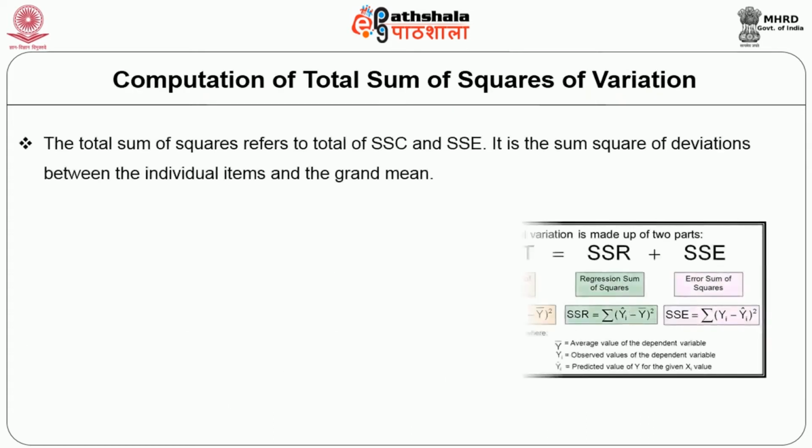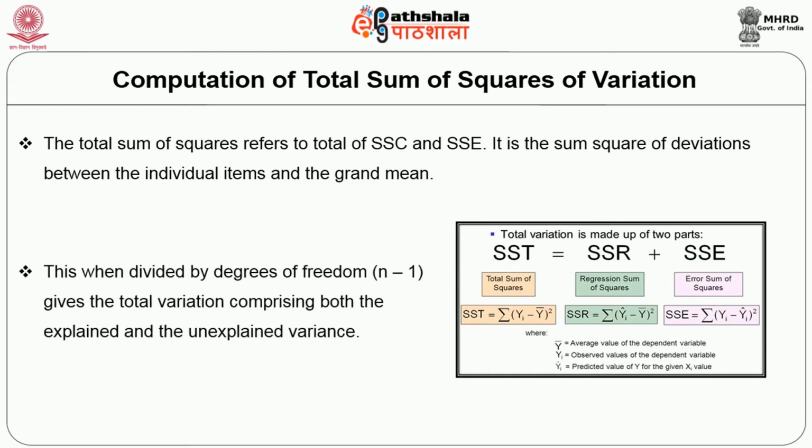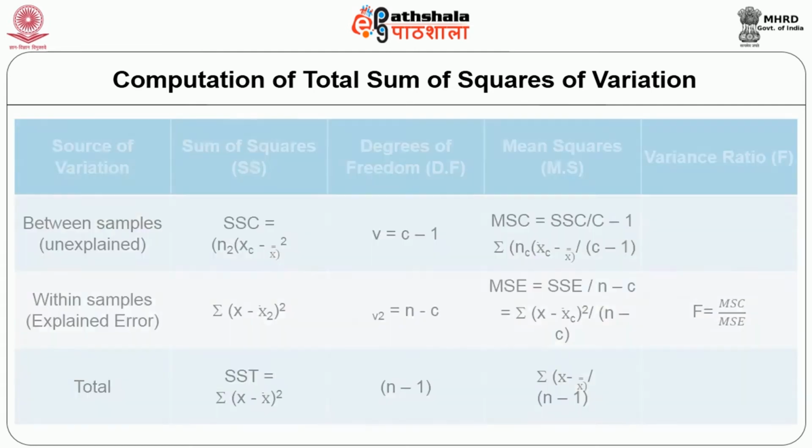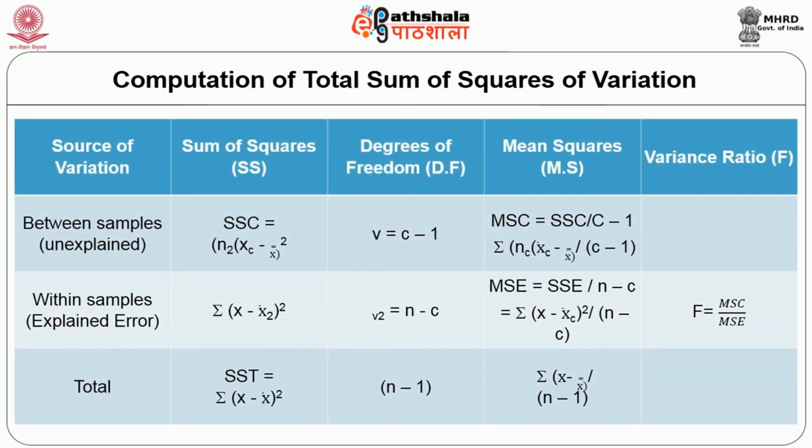Computation of the total sum of squares of variations. The total sum of squares refers to the total of SSC and SSE. It is the sum of squares of deviations between the individual items and the grand mean. This, when divided by the degrees of freedom n minus 1, gives the total variation comprising both the explained and the unexplained variance. This is the analysis of variance table.